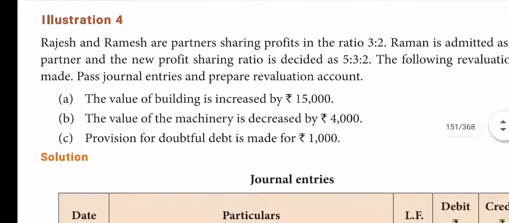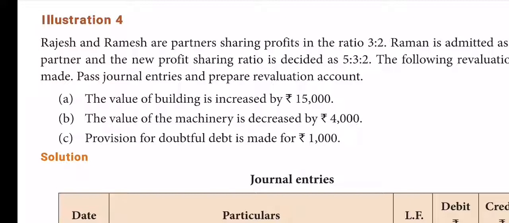See the next sum here. Rajesh and Ramesh are partners sharing profits and losses in the ratio of 3:2. Raman is admitted as a new partner and the new profit sharing ratio is decided as 5:3:2. The following revaluations are made. Pass journal entries and prepare the revaluation account.